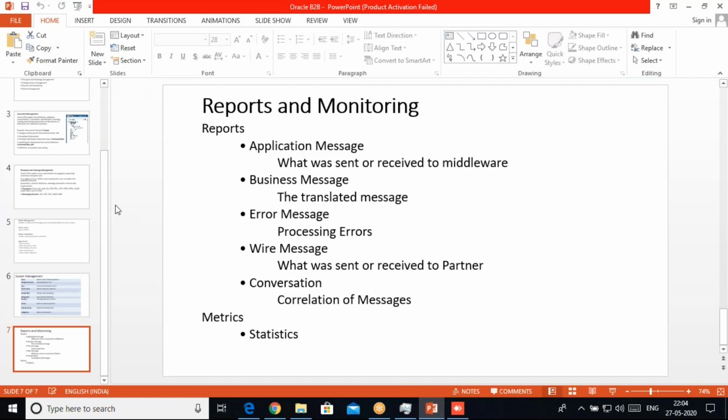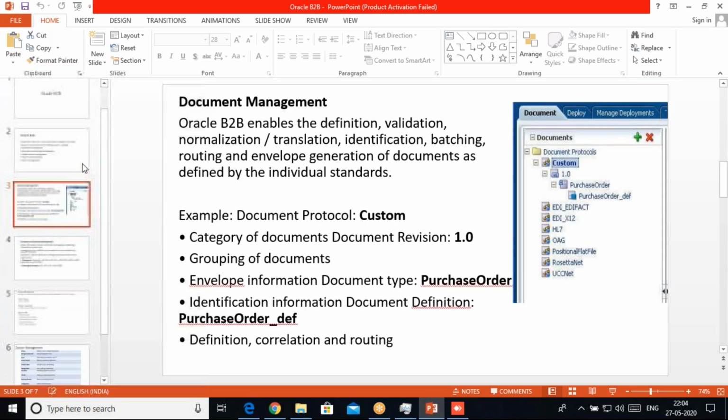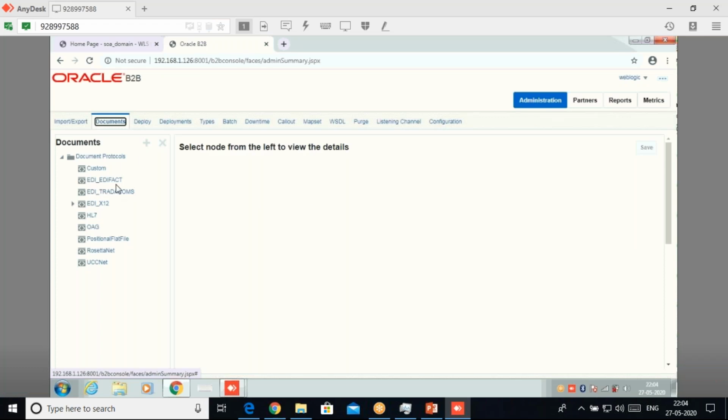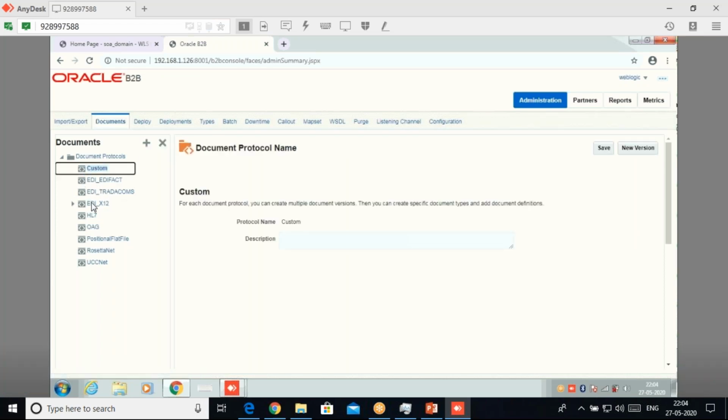What I was discussing here in this first part of the B2B thing is document management. Here we do all the document management, under the custom and under the EDI actual. These two, custom will be used for flat file transfer, and for the XML format we can use this custom document type.